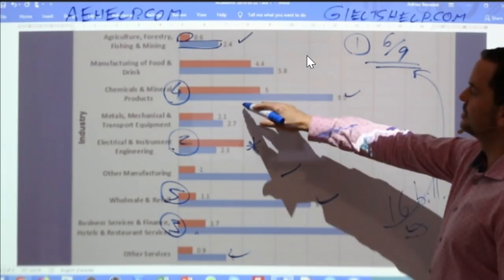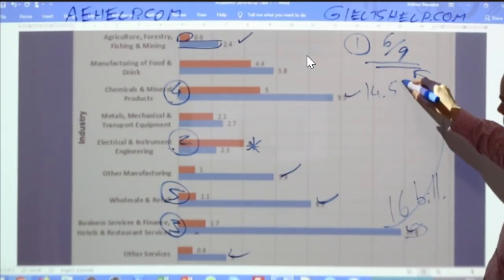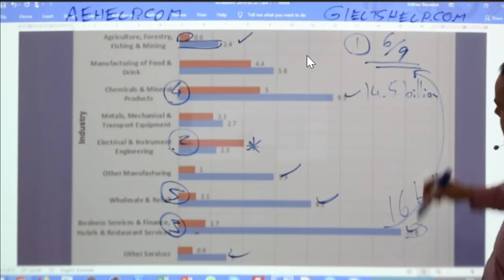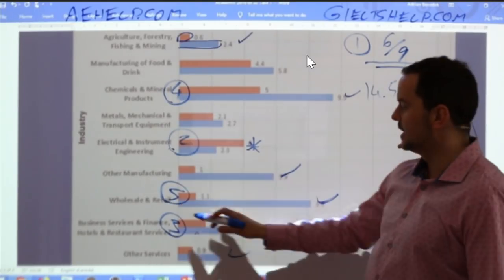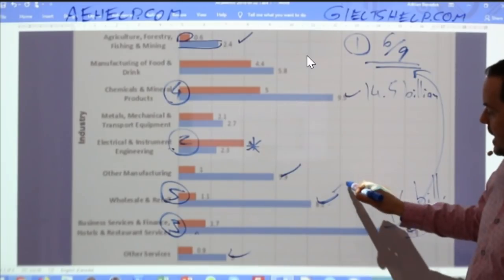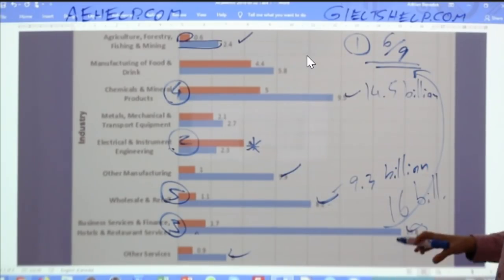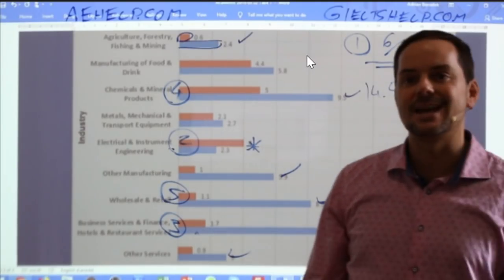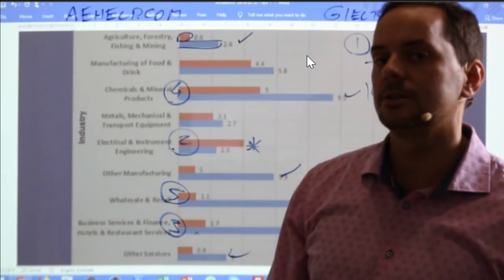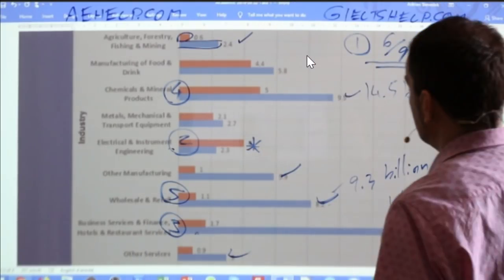For chemicals and mineral products, I have roughly 14.5 billion overall revenue, okay? And for wholesale and retail, I have 9.3 billion. Okay? These 3 industries make up at least 50% of Scotland's export revenue. Okay? So that's my logic here, right?